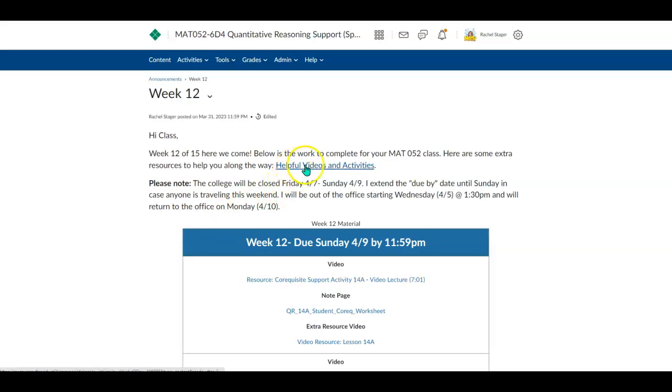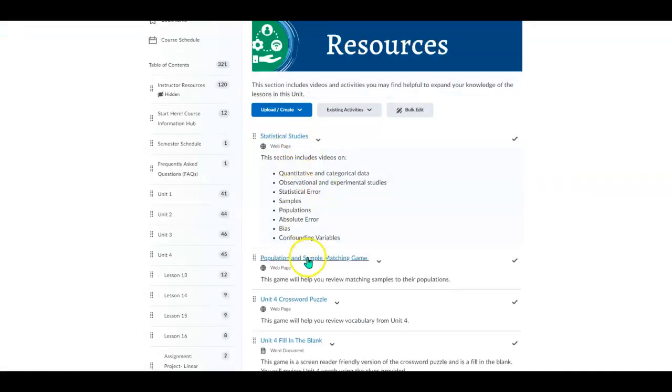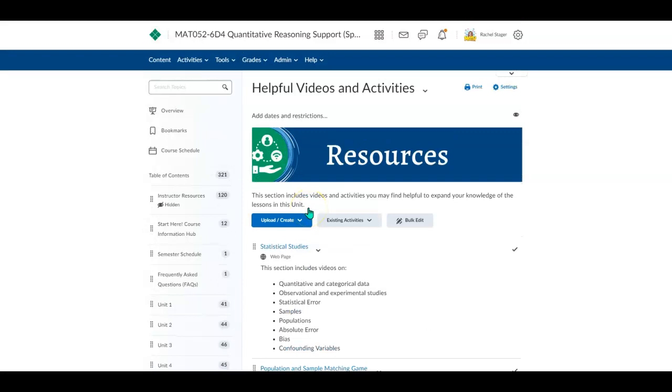There are also these helpful videos and activities if you need them. So let's just take a quick look at that. These just have extra videos in case you're struggling on things like sample and population. There's a little game, a crossword puzzle, so you do have all these resources available as well.